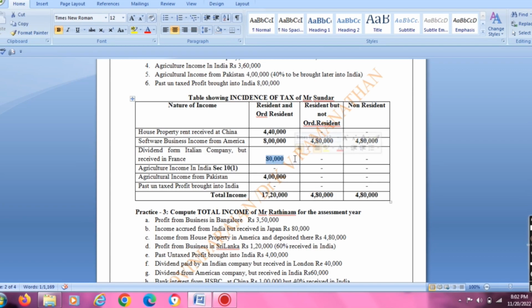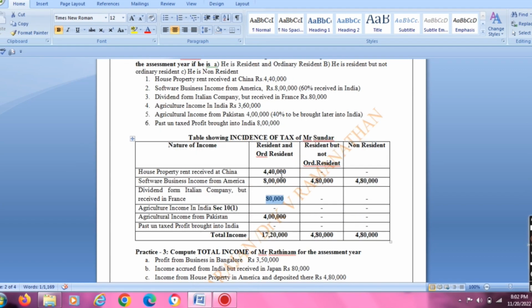For agriculture income in India, it is fully exempted under section 10 subsection 1. Agriculture income from Pakistan, 4 lakh, but 40% brought later into India. The land is situated only in Pakistan, so income earned and received only in Pakistan. So it is taxable only for resident and ordinary resident. But later being brought to India will be ignored; we should not concentrate on that.